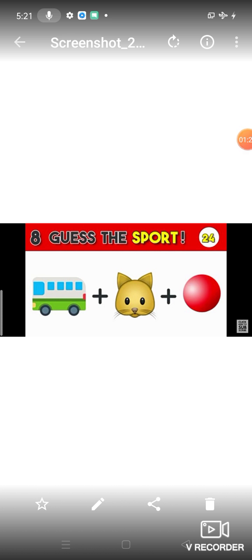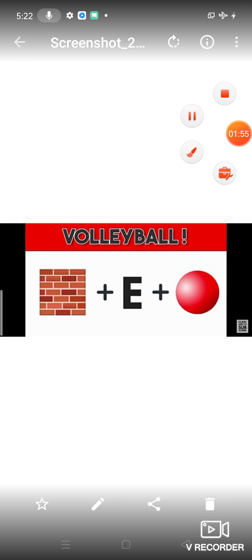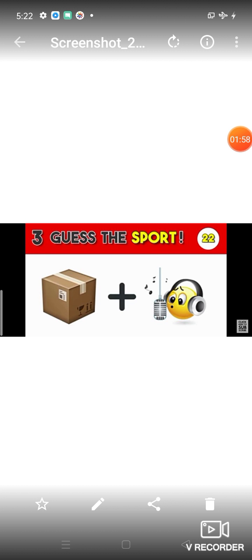What is this? What is the first image? Yes, bus, cat, ball. Connect this word. Basketball. Very good. What is this? The first image is wall. E, ball. Yes, very good. Volleyball. What is this? Box.